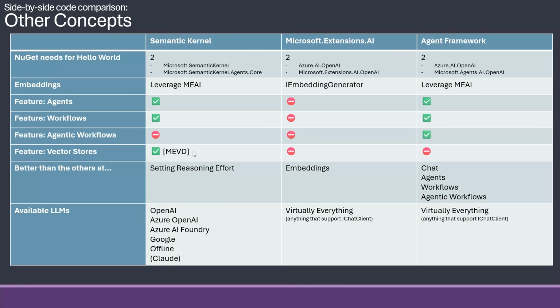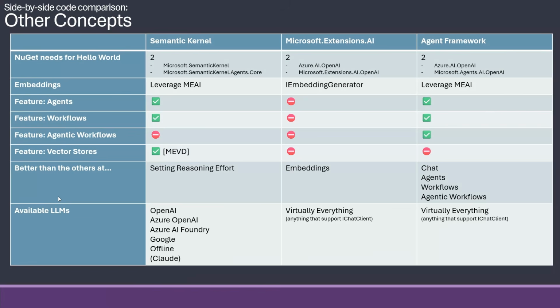At some point, Semantic Kernel needs to pull it out because it's not really Semantic Kernel that has the support for vector stores. It's just a NuGet package that the Semantic Kernel repo owns that has that support. So it's only in namespace only that they support it, while the others don't. But in real life, you will still use this part over in Agent Framework or in Extensions AI if you use that for it.